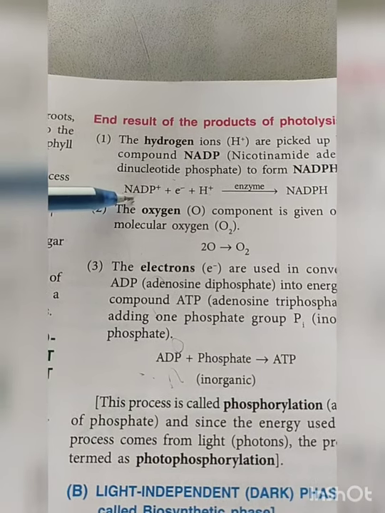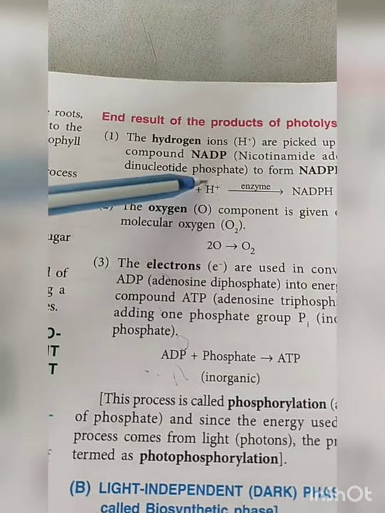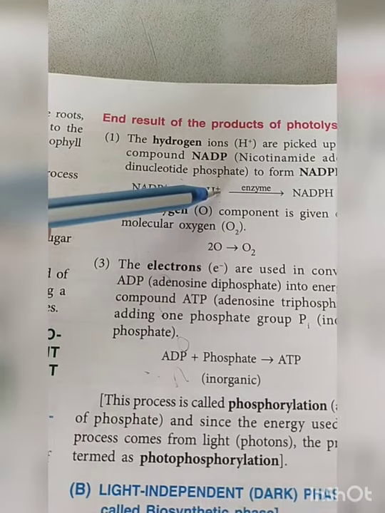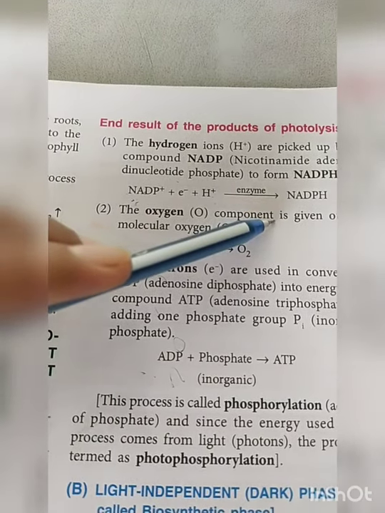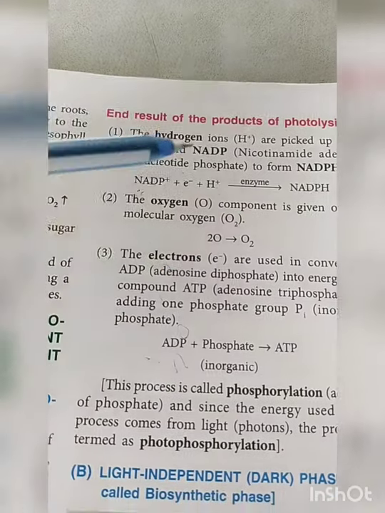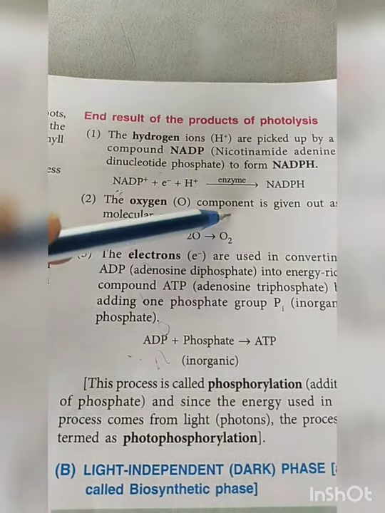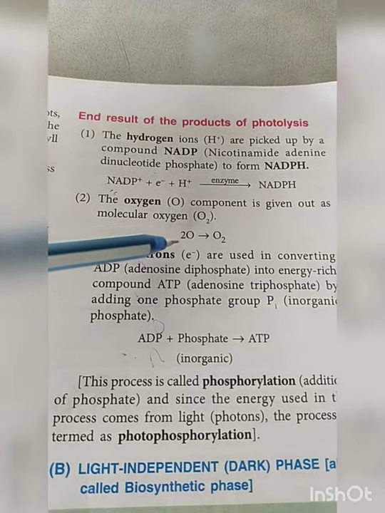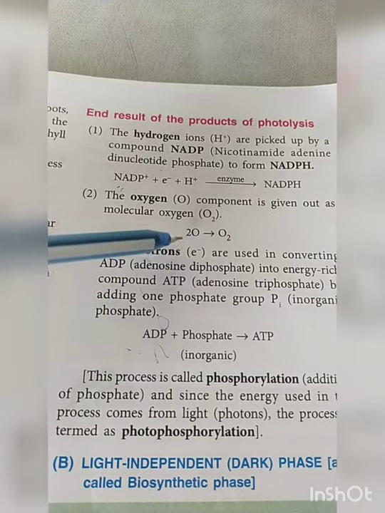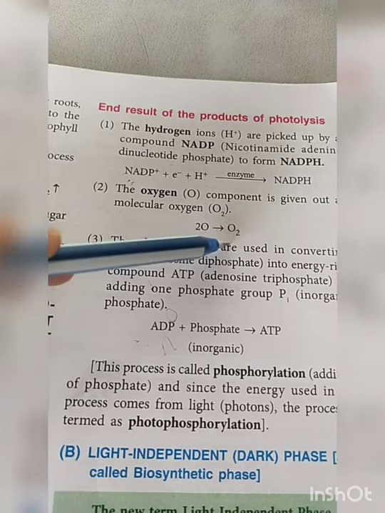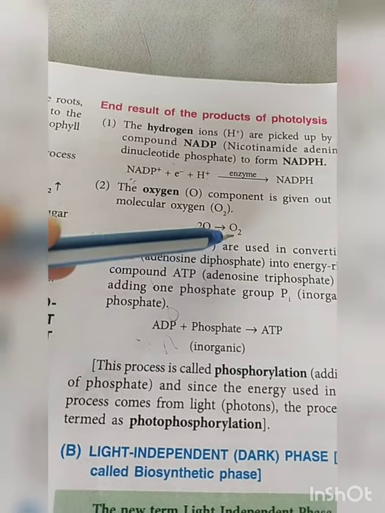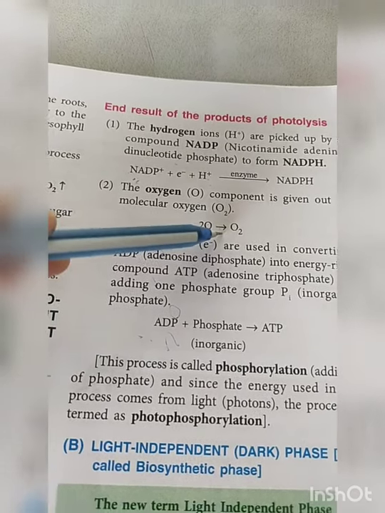So this hydrogen released by the photolysis of water will combine with NADP and form NADPH. Now the oxygen component formed by the splitting of water is given out as molecular oxygen, which we use.